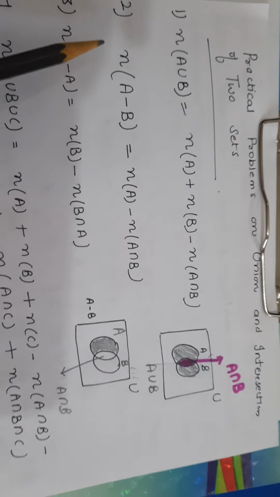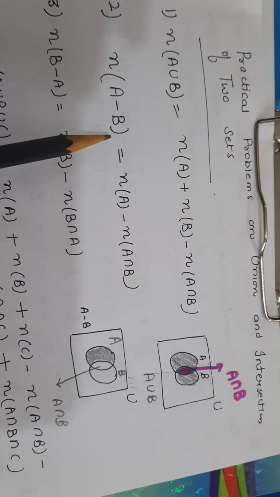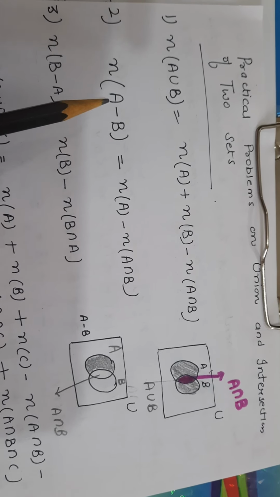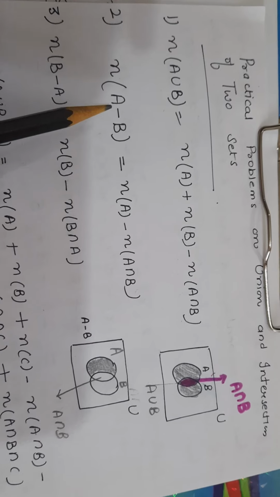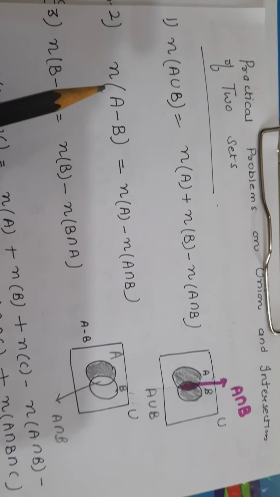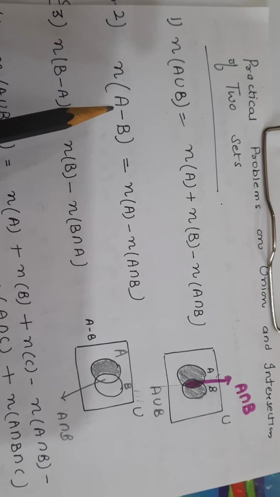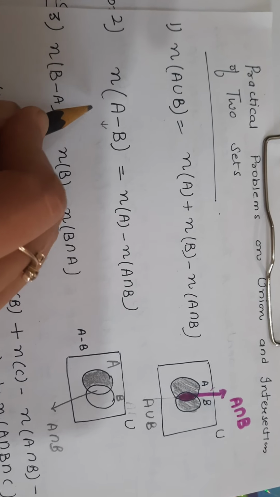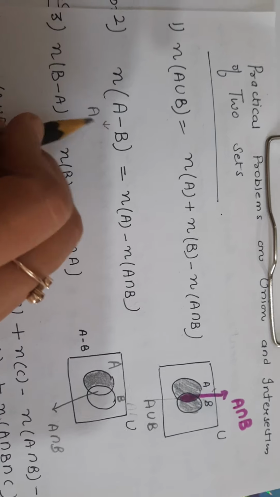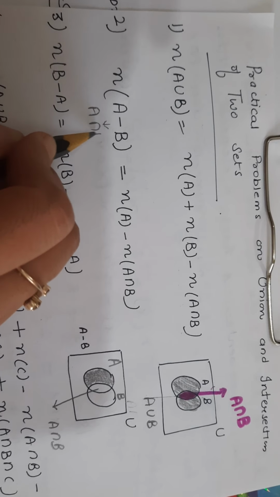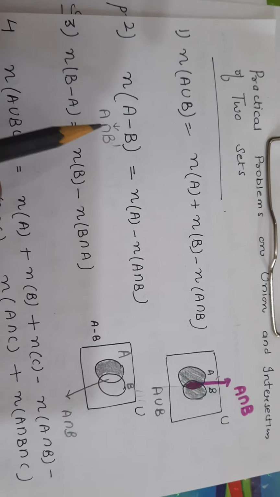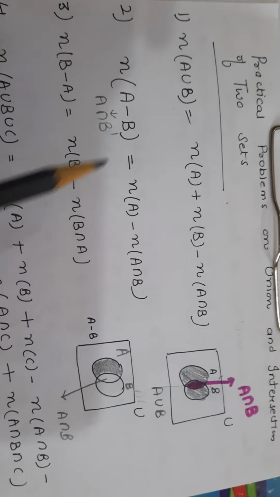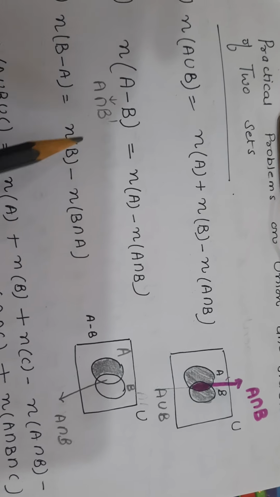Second formula, number of elements in A minus B. A minus B means elements in A but not in B. It can also be written as A but not B. The elements which are not in B will be in its complement, so this is also equal to A intersection B complement. To count its elements, just look here.